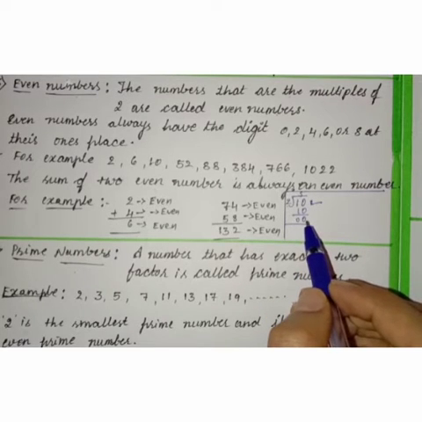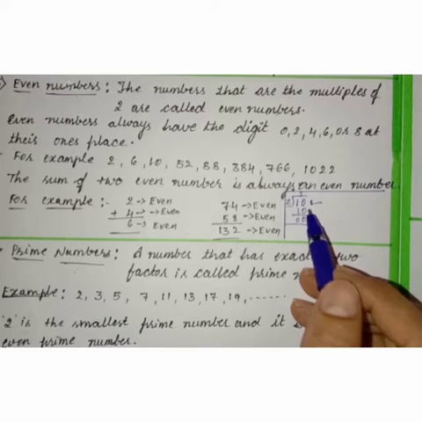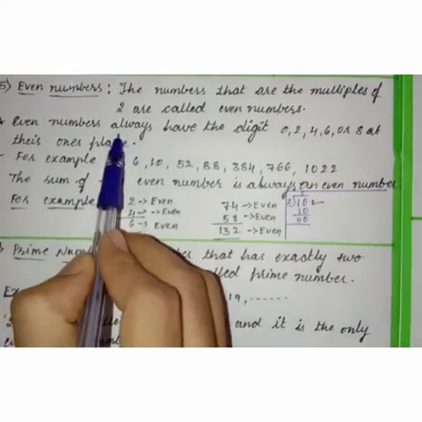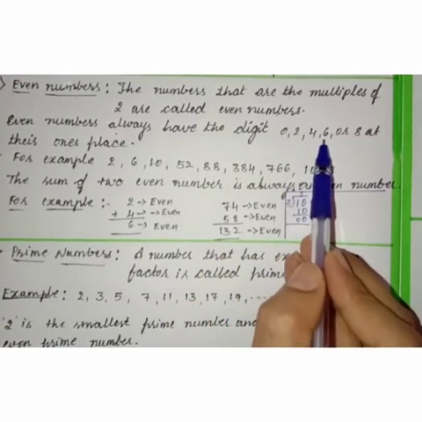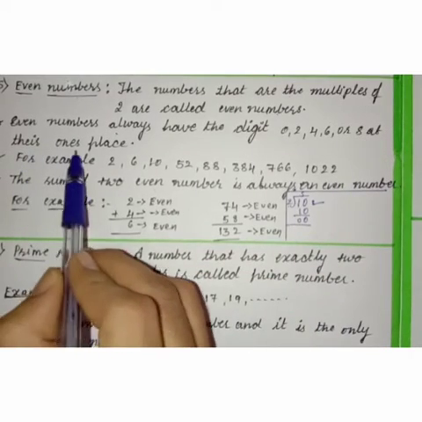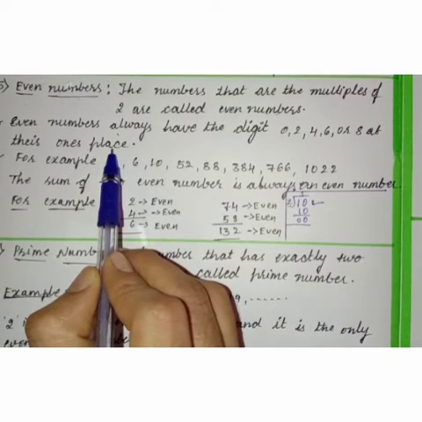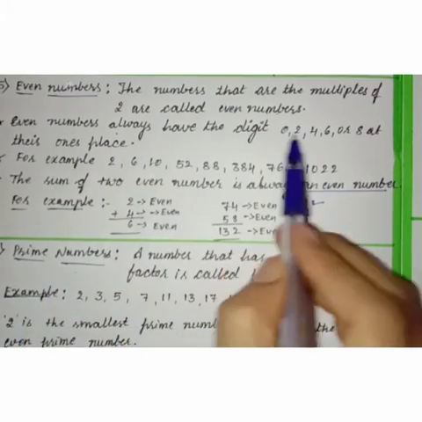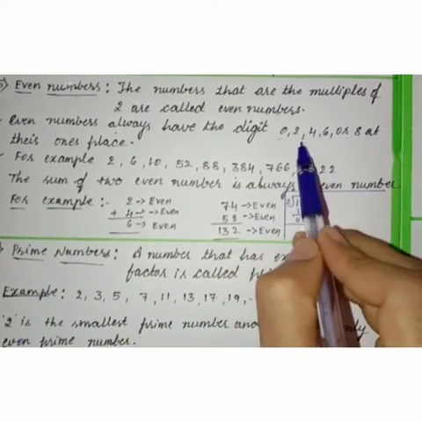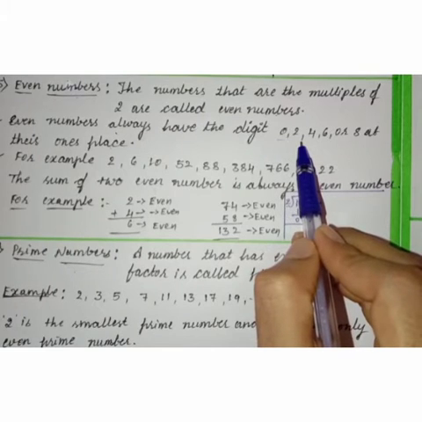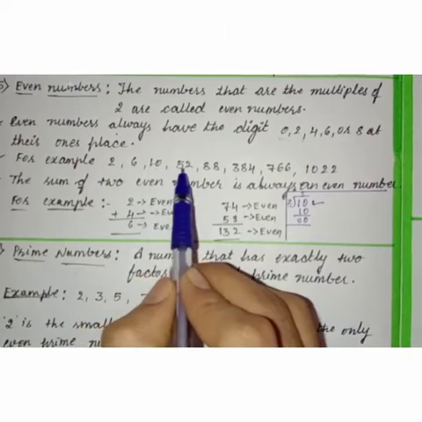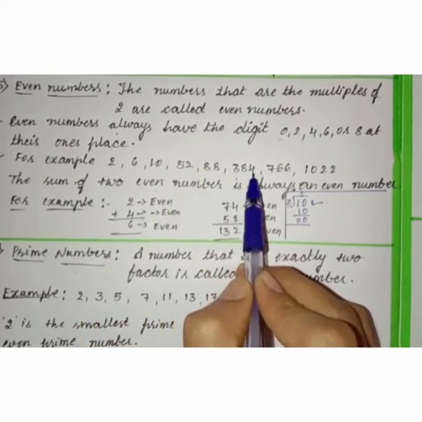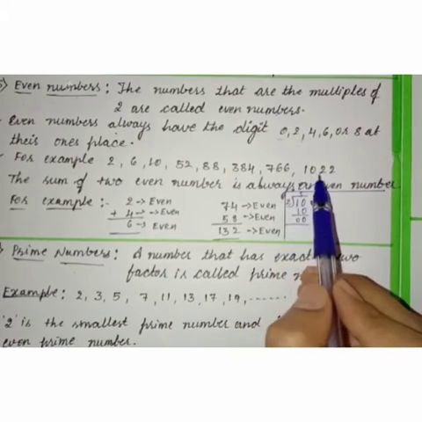If the number is completely divisible by 2, then the number is considered an even number. Got it children? The important thing you need to remember regarding even numbers is that even numbers always have the digit 0, 2, 4, 6 or 8 at their ones place. You have to see whether the number ends with any one of these digits, then the entire number is considered an even number. Got it children? Now see here examples: 2, 6, 10, 52, 88, 384, 766, 1000, 22.